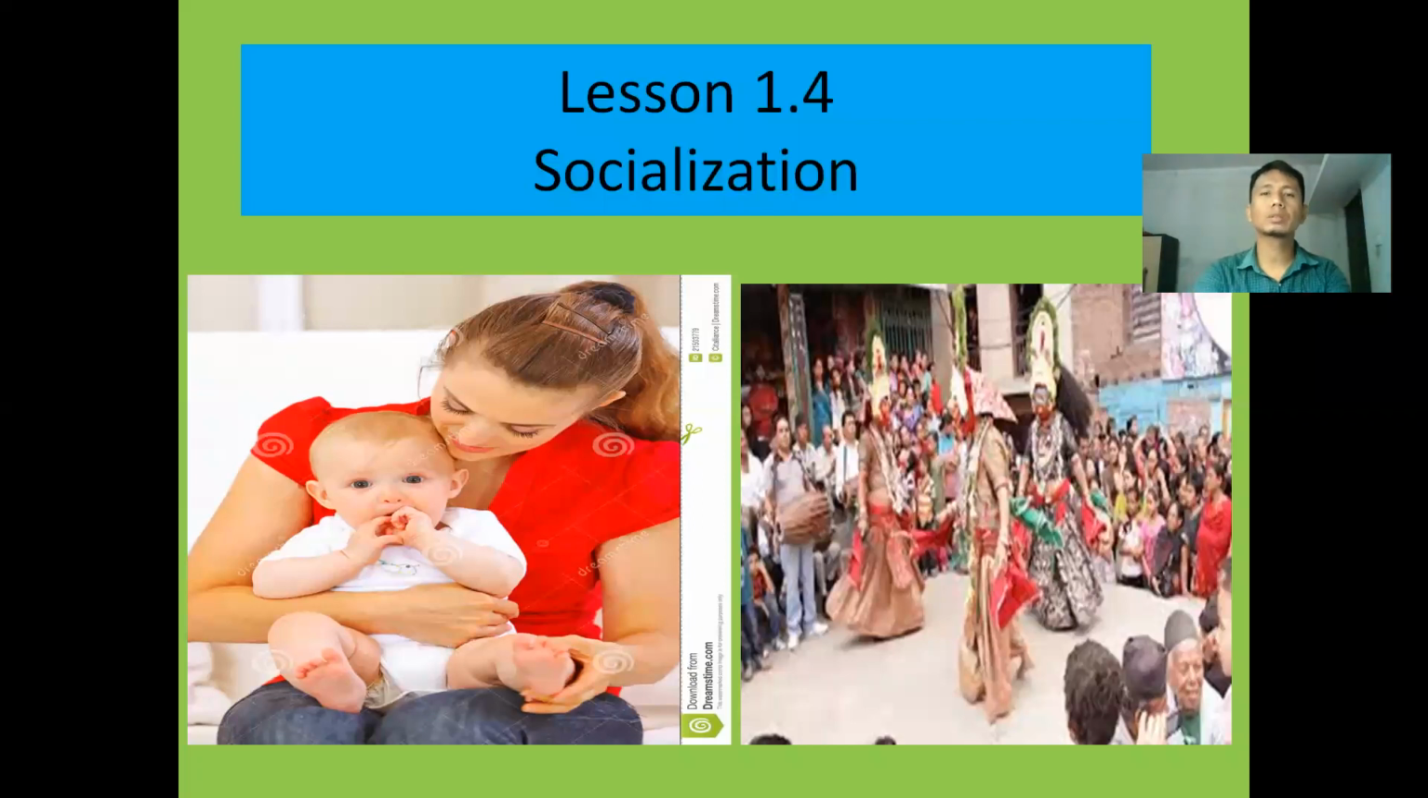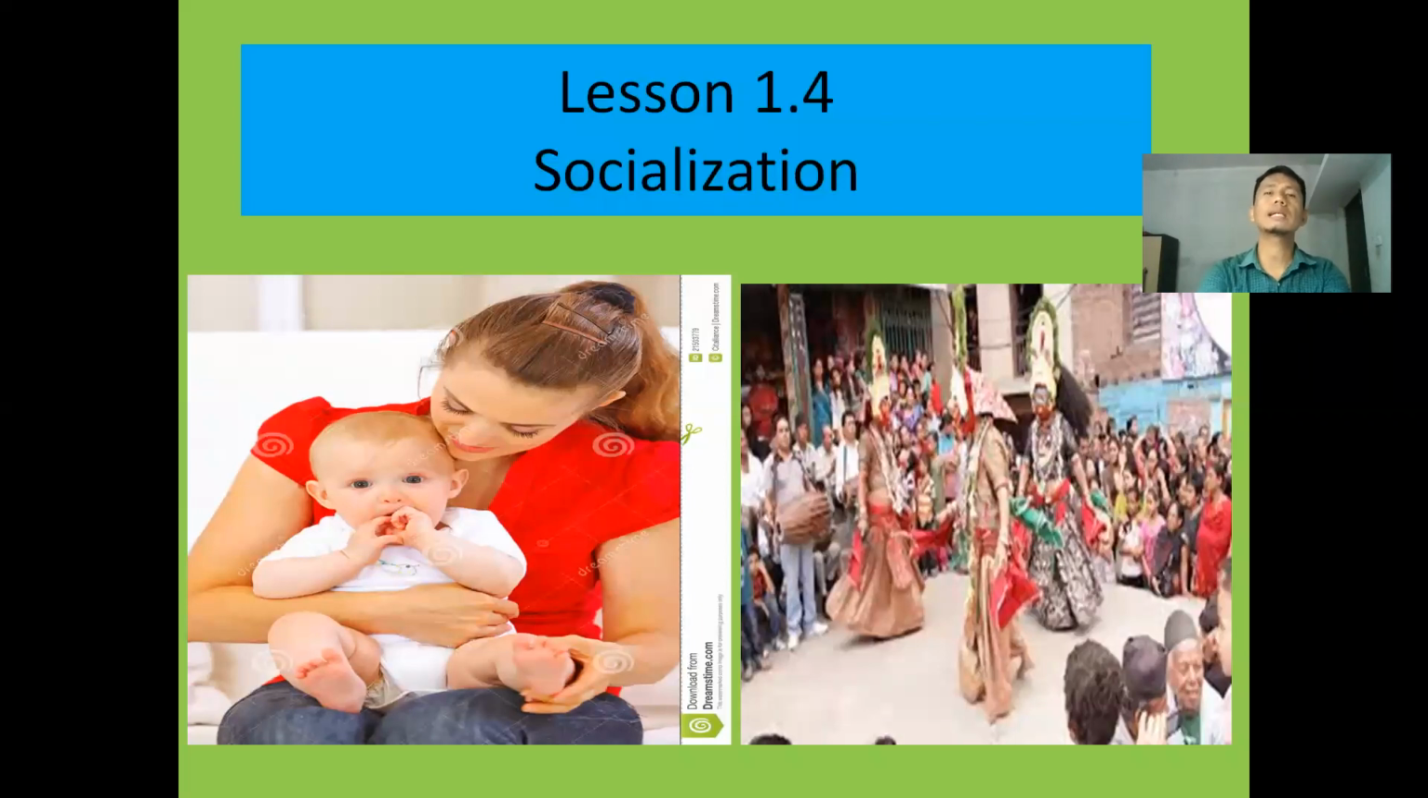Look here, I have brought two pictures for you. They belong to socialization, and especially here are two agents I have shown in these pictures. In this first picture, one woman is with her baby, and she is looking after her. She is looking happy. Her baby also is looking very happy.